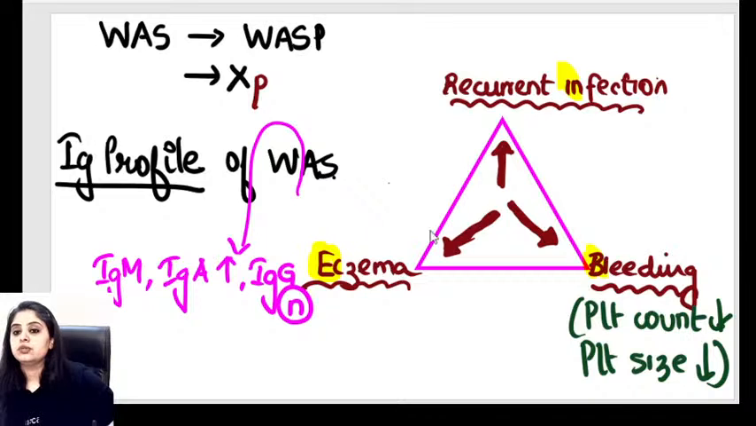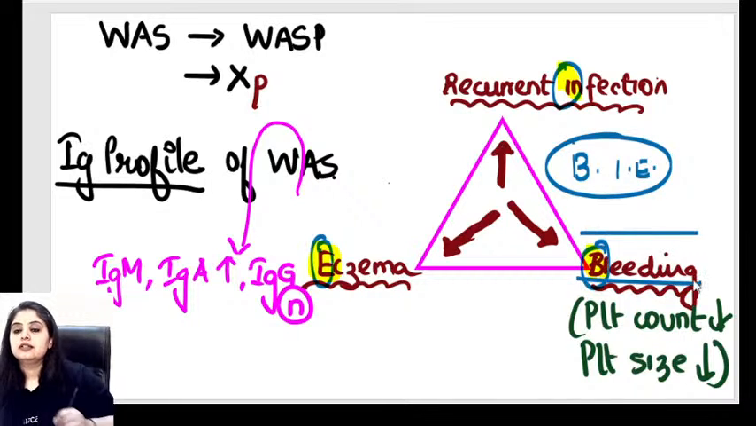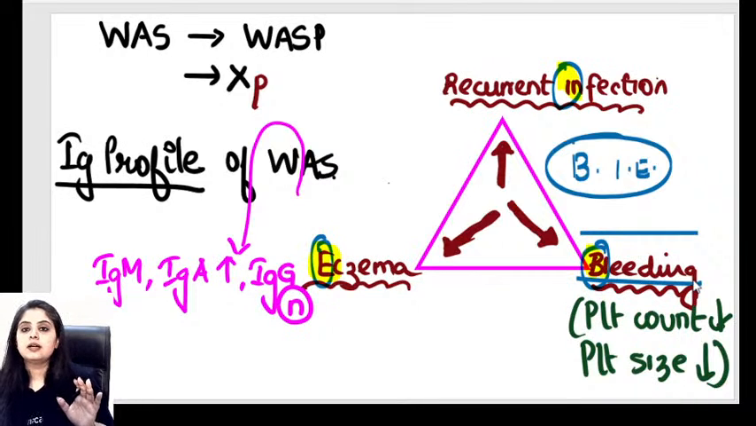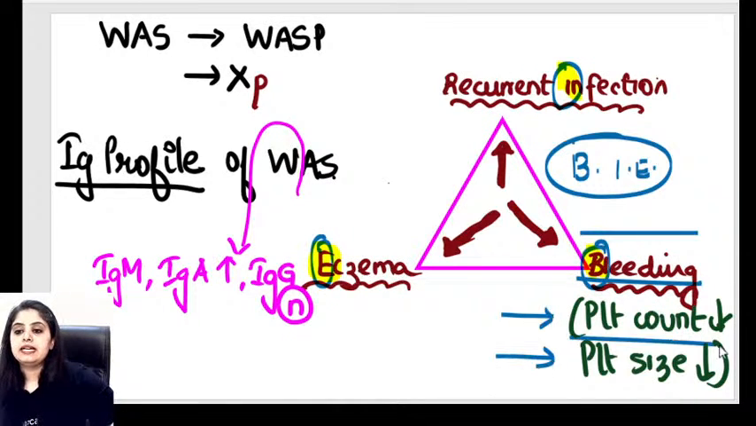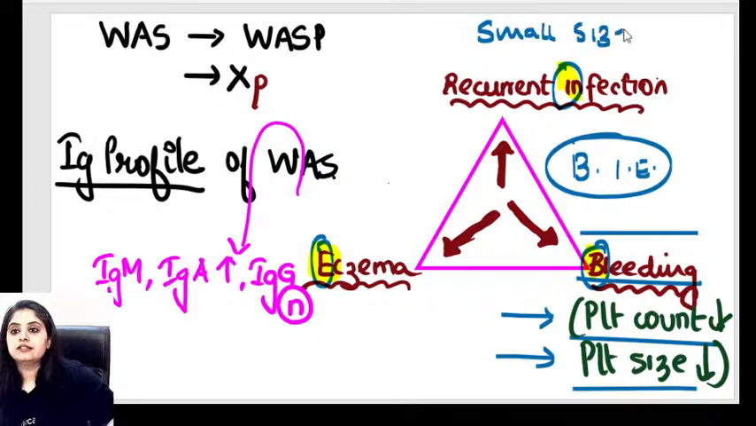Now they will ask you that, okay, there is bleeding, there is infection, there is eczematous rash. Out of this bye-bye disorder, why did the bleeding occur? So you'll say, I'm bleeding. Whenever the word bleeding comes, the first cell that comes to my mind is platelet. So here there must have been a problem with platelets. Platelet count must have gone down. Platelet size must have gone down. So can I say that this disorder has small sized platelets?